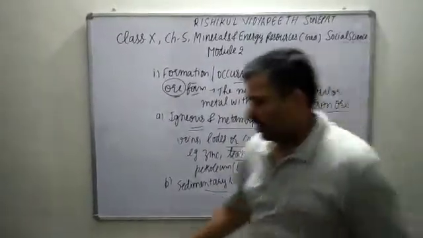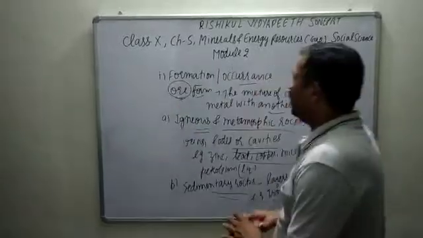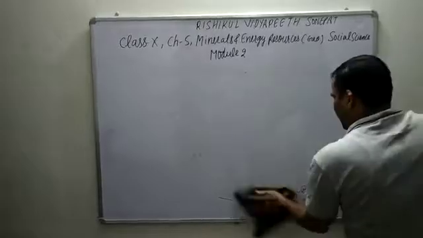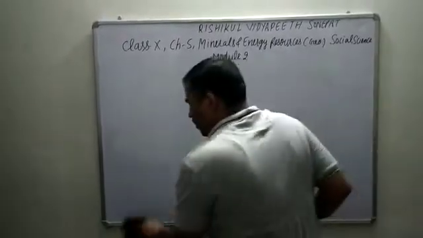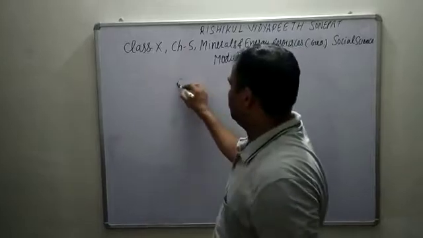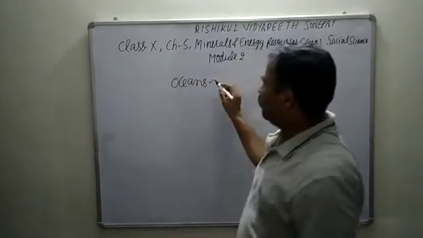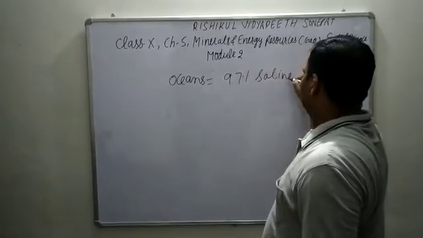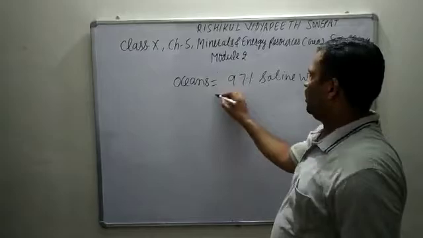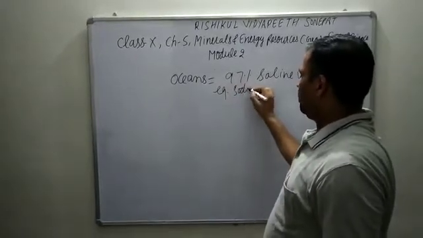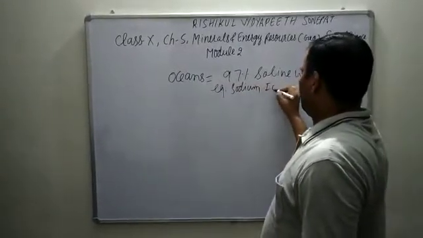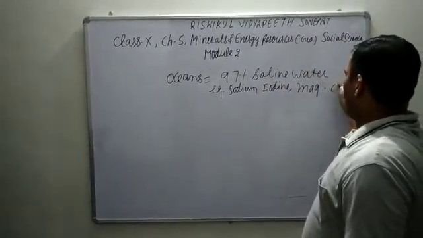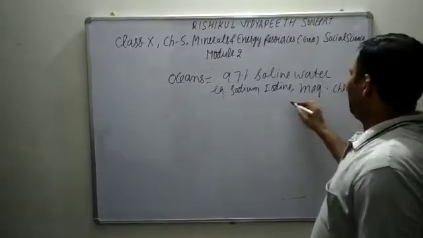Third, they are found in the oceans. You know that 97% of ocean water is saline, and sodium, iodine, manganese and chlorine are some of the minerals that are found.